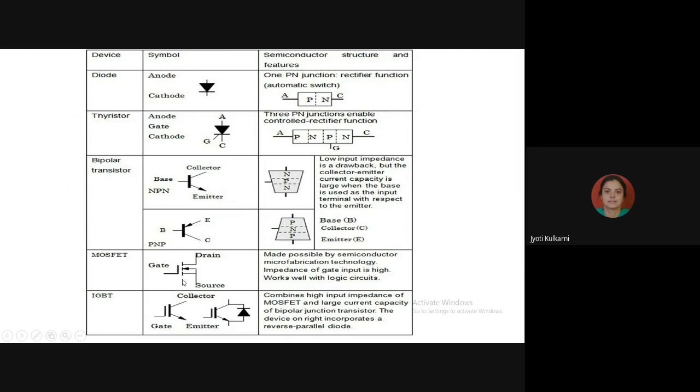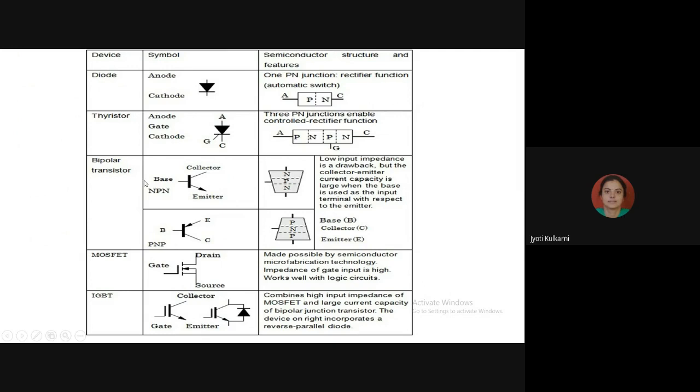Because this SiO2 layer is present at its input terminal, it is going to increase the impedance or resistance at its input side. So its input impedance is very, very high. Here we have mentioned, just see, the impedance of the gate input is very, very high. Why? Because the SiO2 layer is present. So where I need very high input impedance, or where I need the input current to be very, very low, there I have to use a MOSFET.